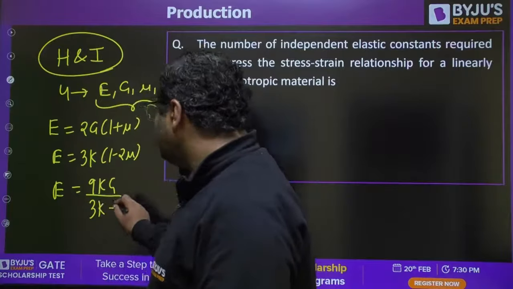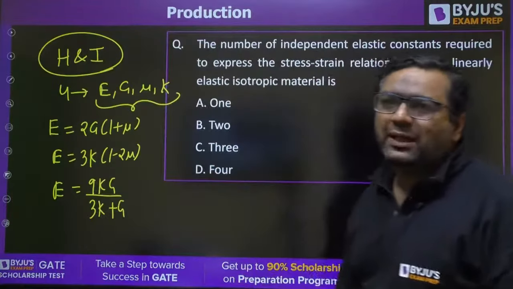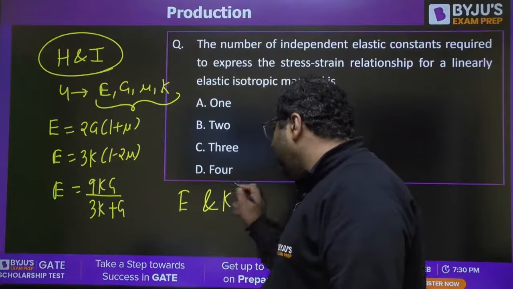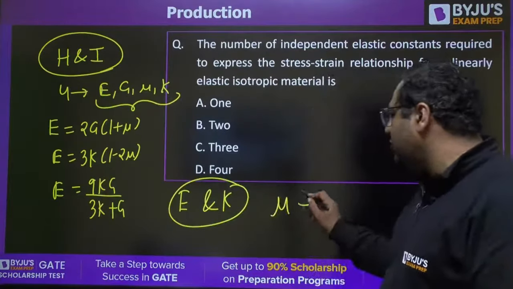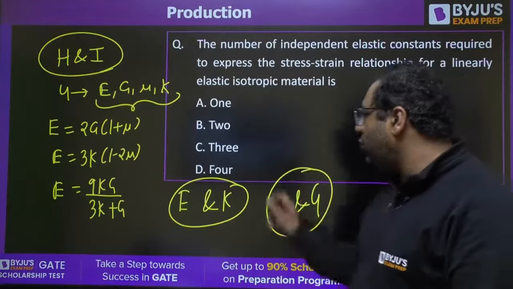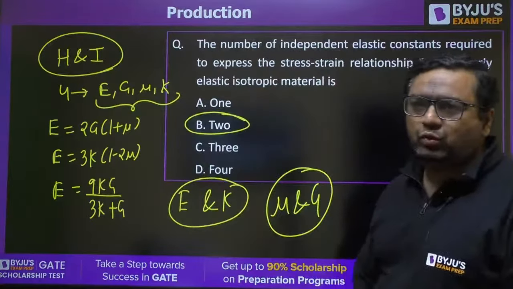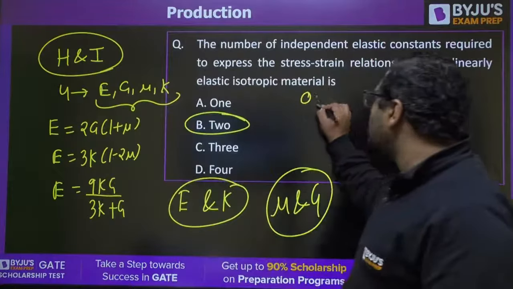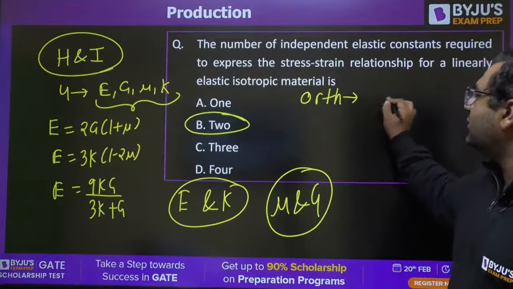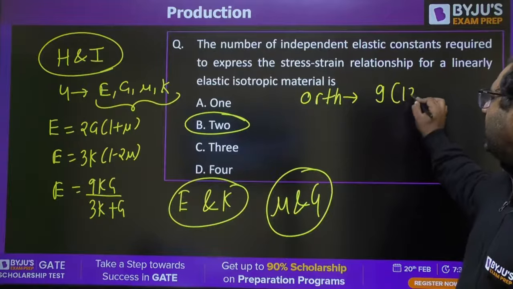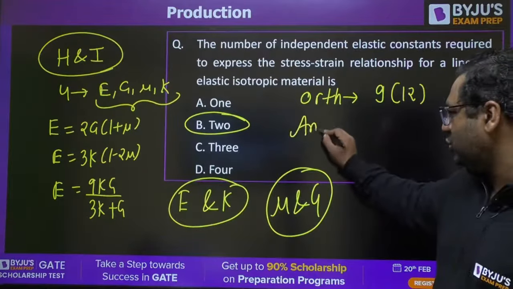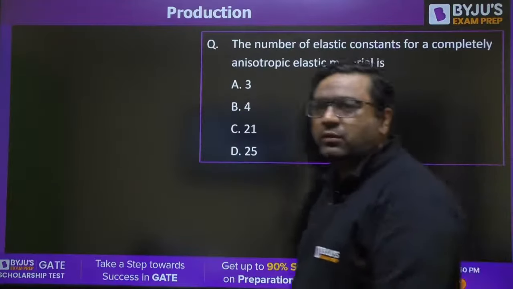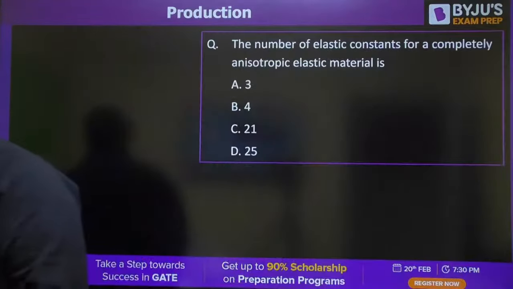So the point is, if you are aware of any 2 elastic constants, let us say you know E and K, you can find out mu and G. That is why if you know any 2, you can find out the other 2. That is why 2 is the independent number. Similarly, if the material is orthotropic, then 9 out of 12 are independent. If the material is anisotropic, you will be answering that in the next question.